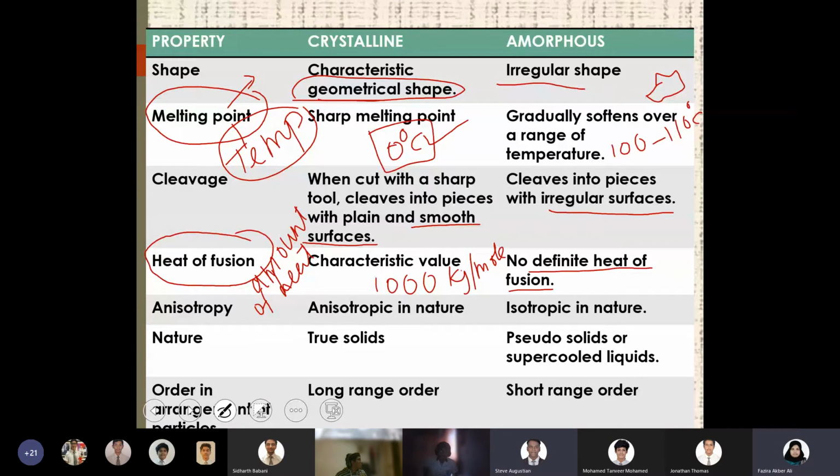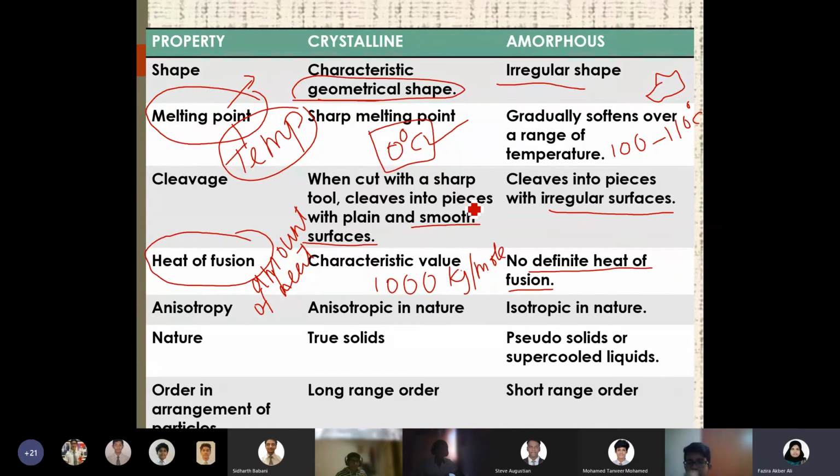Okay. So that is about the fourth property, crystalline and amorphous, that is heat of fusion. It's about the amount of heat that you're providing to convert a solid to liquid. So usually you will take 1 mole of a substance to do this calculation, or 1 gram, a particular constant value for all the substances. Anisotropy, I'll come to later because I'll explain it in a little more detail. If you want to write, you can write it down, but I will explain it in a different slide.